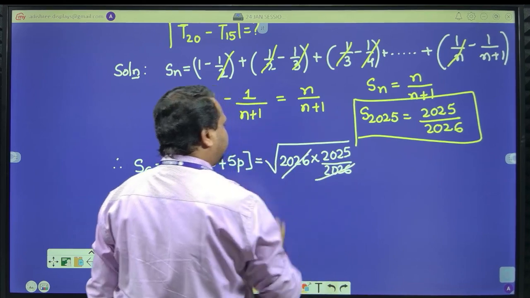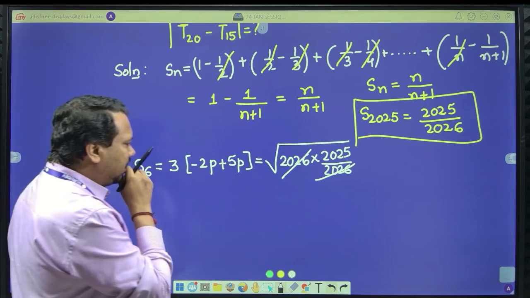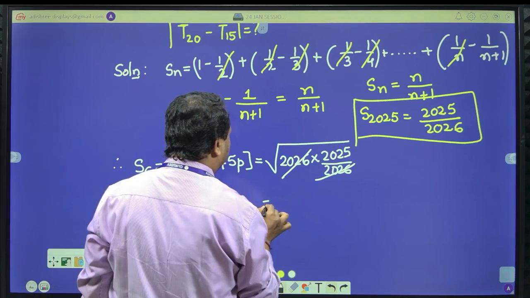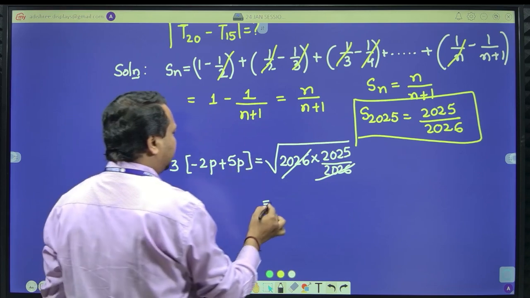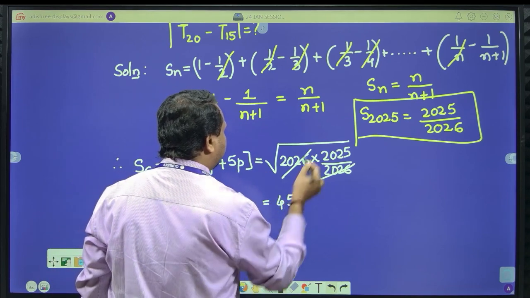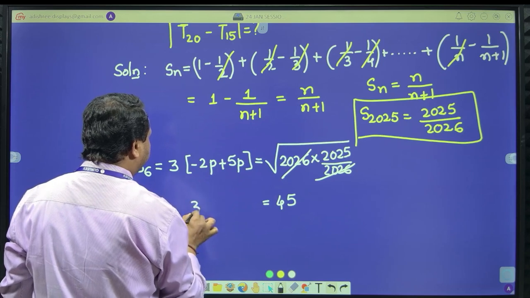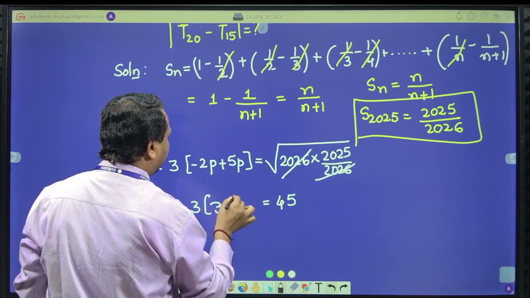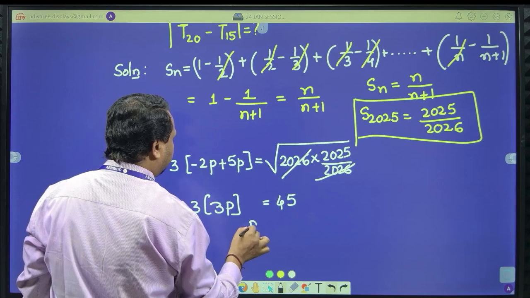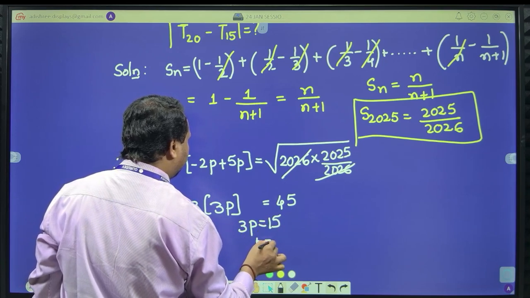The 2026 cancels. Now, what is the square root of 2025? It is 45, because 40 squared is 1600 and 50 squared is 2500, so in between we have 45 squared. So 3 times of 5p minus 2p is 3p. Therefore 3p is equal to 45, and so p is equal to 15.